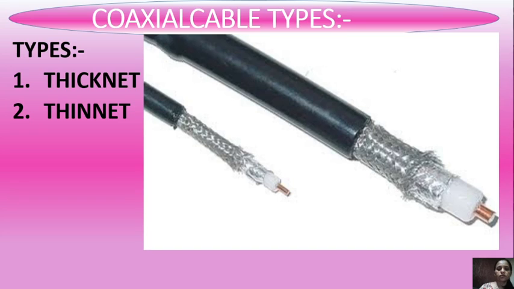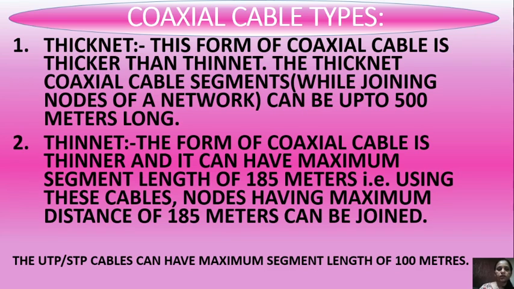Now the types of coaxial cable. There are two types, thicknet and thinnet. You can compare these two cables in this image. Here you can see the coaxial cable types.